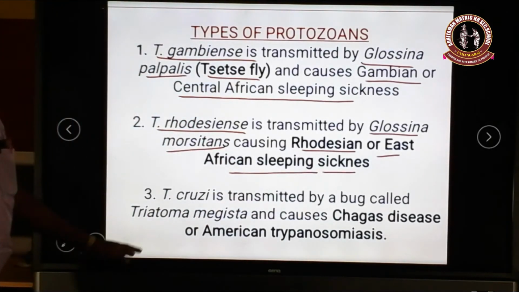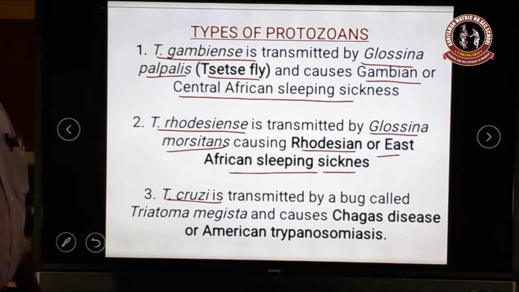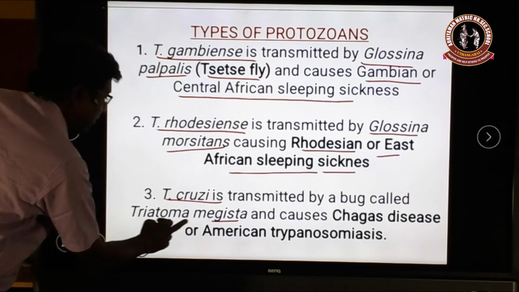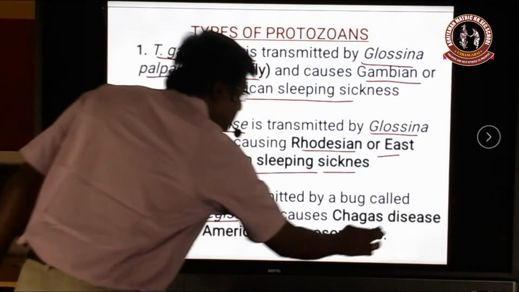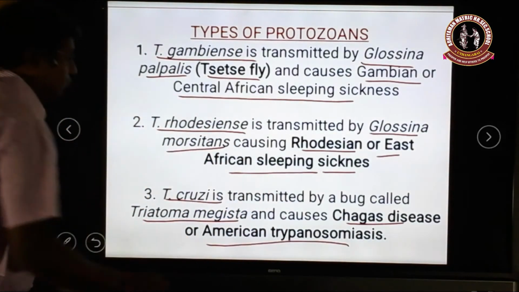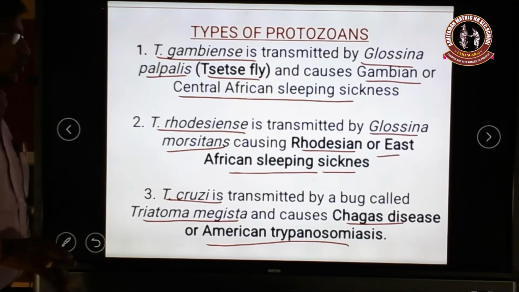Okay. Then the third category is called Trypanosoma cruzi. It is transmitted by a small bug, namely Triatoma megista, and it causes the disease called Chagas disease. It is called American trypanosomiasis. Why is it called American trypanosomiasis? These species are widely spread in America, and a large number of people are affected by the disease in America. So it is called American trypanosomiasis.